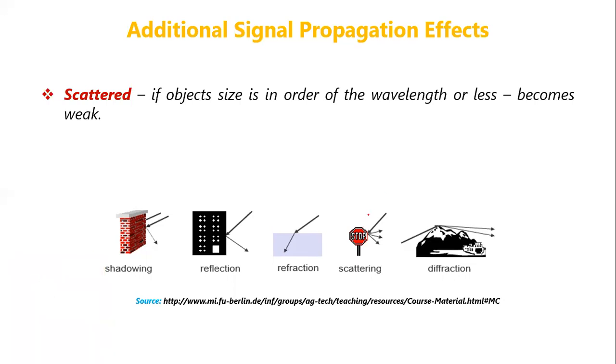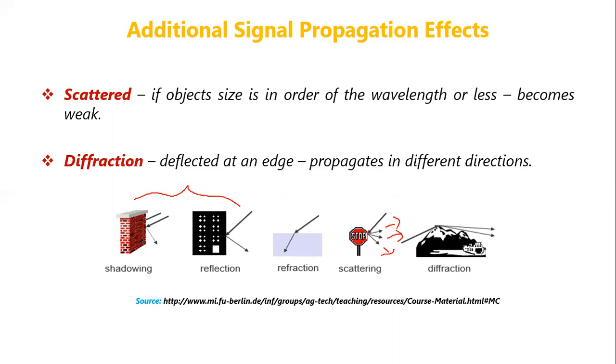So scattering happens if the object size is less than the wavelength. Whereas if the object size is greater than the wavelength, then shadowing or reflection will happen. Here the signal will get scattered into multiple signals, and these multiple signals will be weak in nature when compared to the original signal, because some of its strength will get absorbed by the object. So that is called scattering.